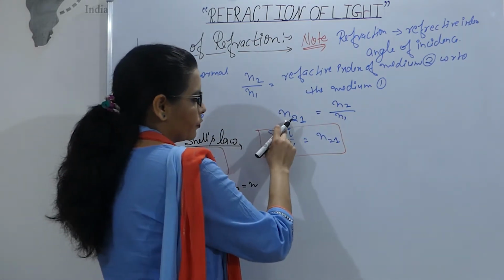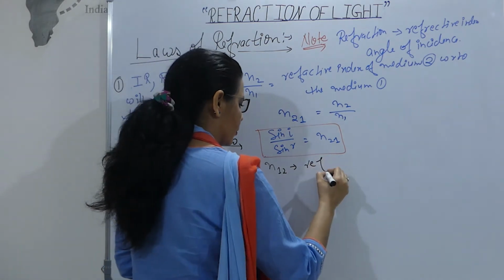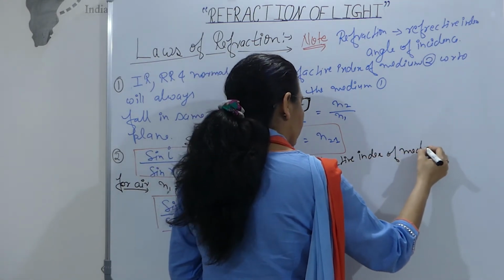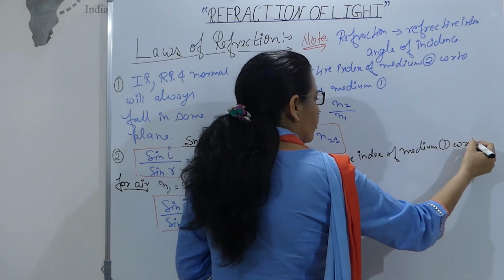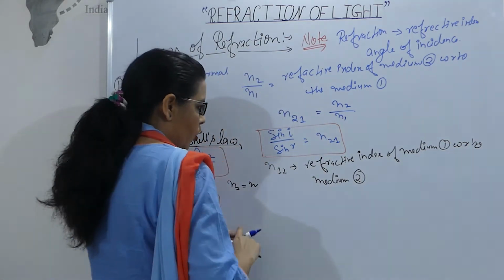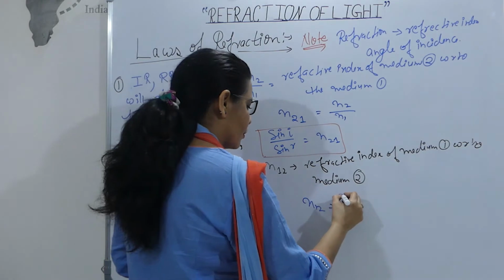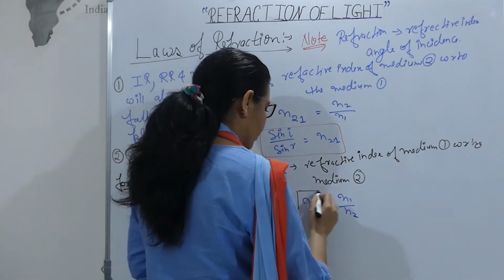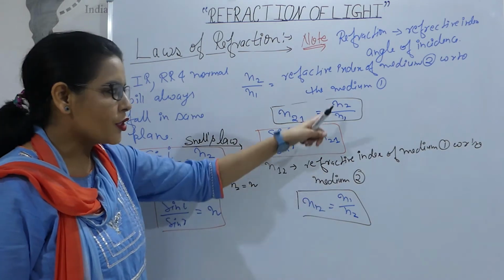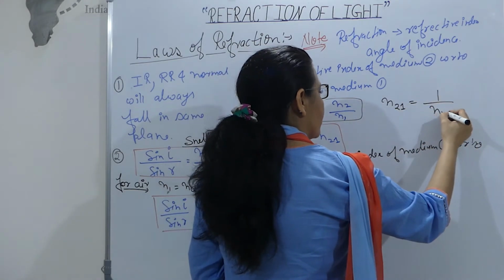Now see one thing from here. If N21 is N2 by N1, then N12 means refractive index of medium 1 with respect to medium 2. So what will our value be? N12. See here, whichever medium we are finding for comes on top, so here it will be N1 by N2. So what relation comes between these two? Check it. They are opposite to each other. So we can write that N21 is equal to 1 by N12.